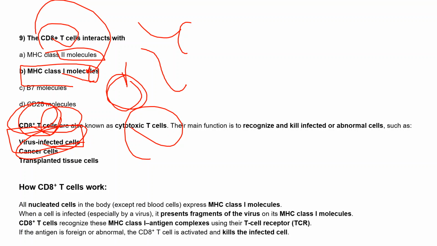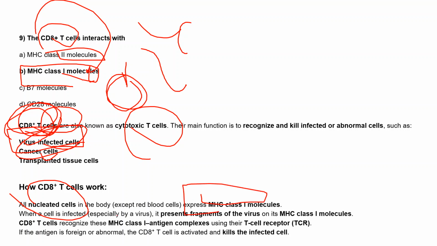So that's why these CD8 positive T cells have a very unique ability to bind with this MHC class 1 molecule, and normally they act on the virus infected cells and the cancer cells, also on the transplanted tissues. If there is a transplantation of any tissues, there also these cytotoxic T cells play a role. How do they play a role? We know that all the nucleated cells, except the RBCs, express this MHC1 molecule.